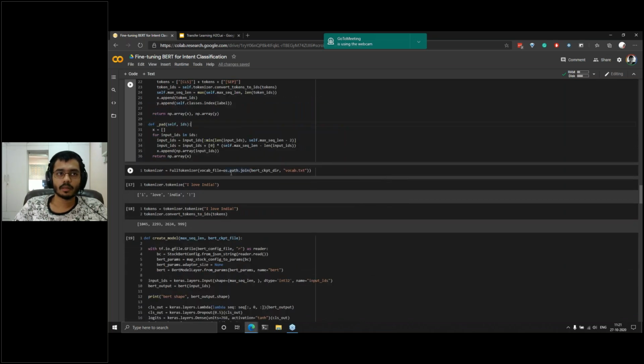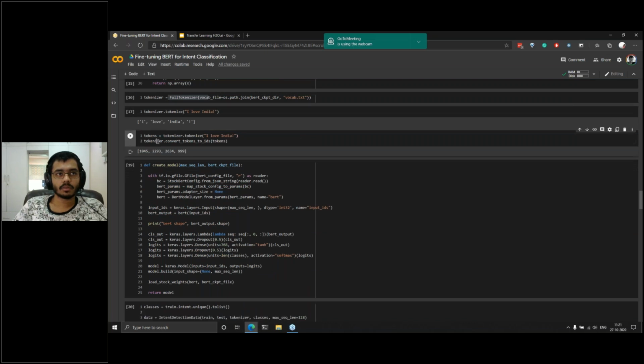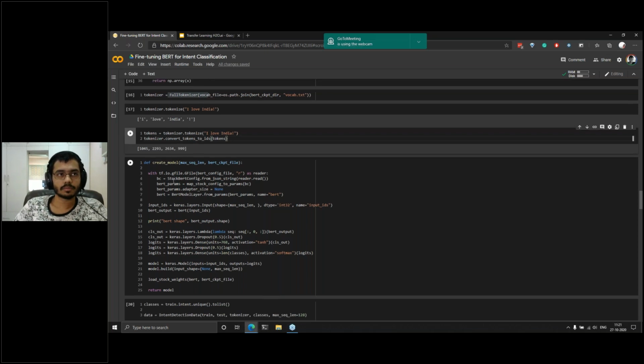So now for an NLP task, what we'll need to do is tokenize the sentences. For example, you can use the full tokenizer, and you can use an example like "I love India" to see how it tokenizes the sentence. And then you can convert these tokens to IDs. Now these IDs are used by your NLP model to identify various sentences and words.